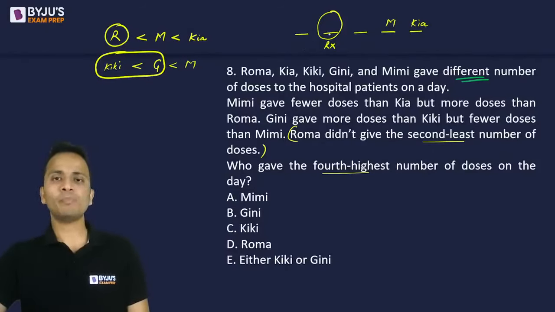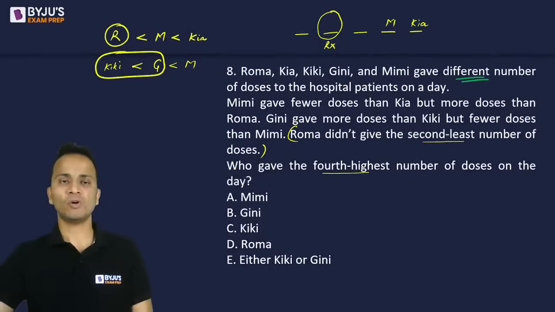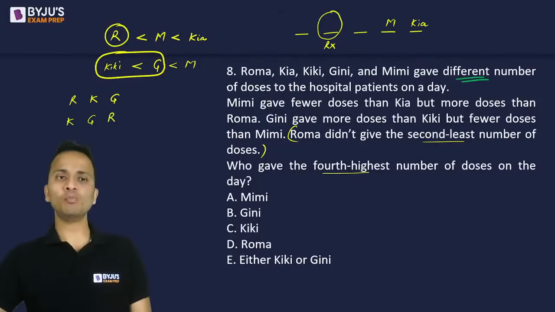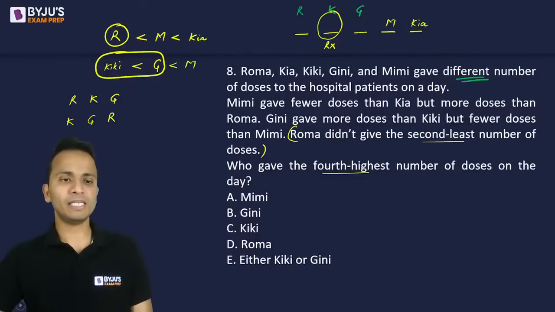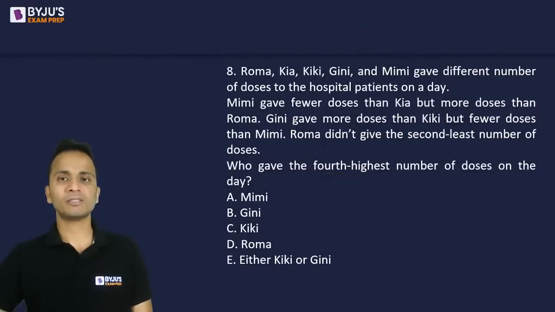Now Roma cannot be the second least. So how can I arrange these three? Roma, then Kiki, and then Ginny. It can be like this, or it can be Kiki, Ginny, and Roma. So there can be two possibilities. I'll write both possibilities up there. One possibility can be Roma, then Kiki, and then Ginny. And for the second possibility, just wait, I'll write it again.